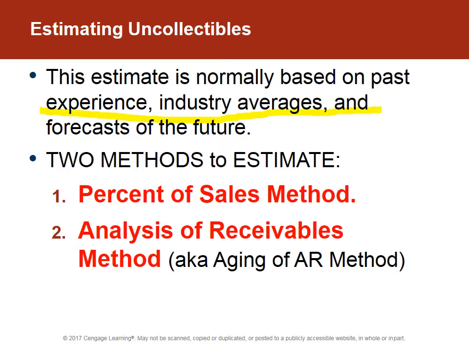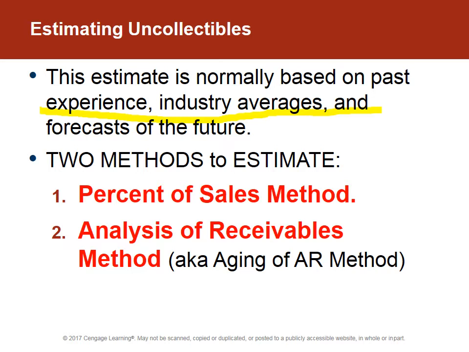And for those of you that recall the recession of 2007, 2008, companies were having to write off a lot of bad debts because the economy was doing poorly. Whereas in current periods, we're finding less amounts of estimated uncollectible accounts.